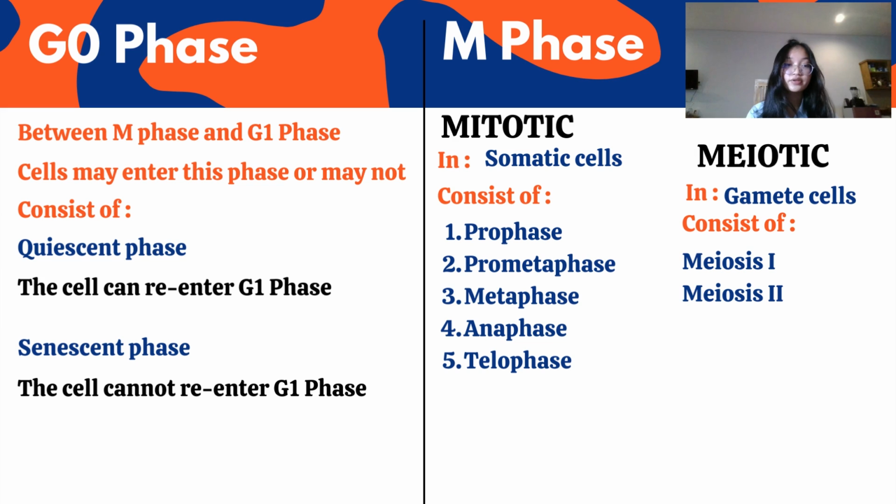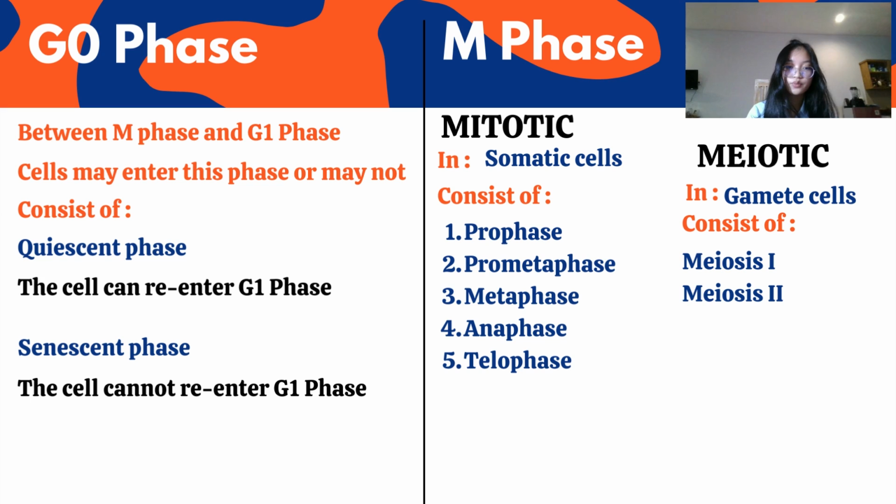And the next is the meiotic phase that occurs in gamete cells. The meiotic phase consists of meiosis 1 and meiosis 2. Meiosis 1 begins with prophase 1. In prophase 1, DNA condenses and chromosomes duplicate, becoming sister chromatids. These sister chromatids join at the centromere. Then the homologous chromosomes undergo synapsis to form a complex of 2 pairs of sister chromatids. This process is called recombination or crossing over.